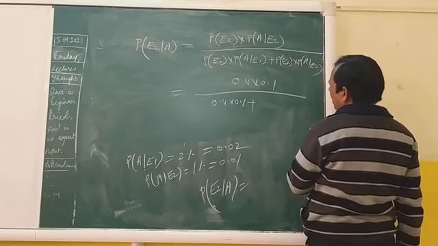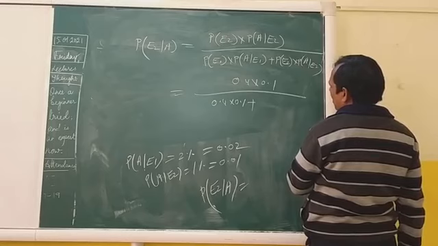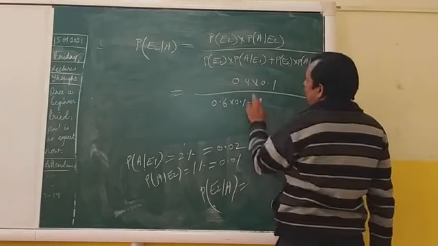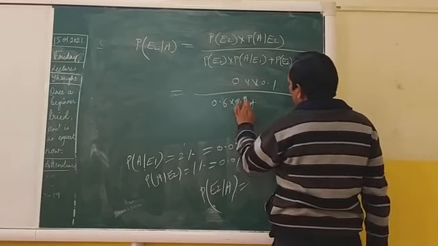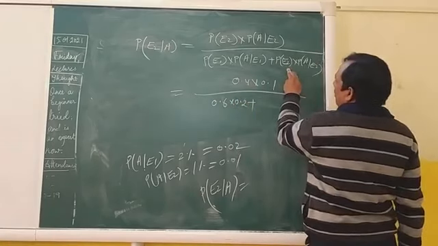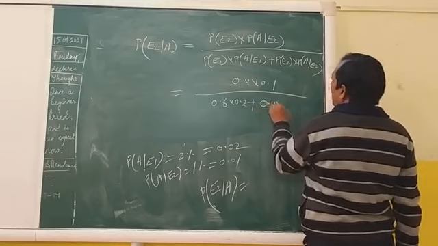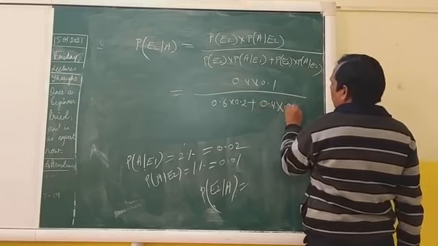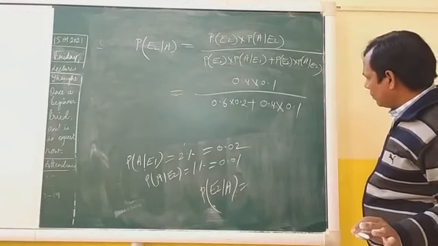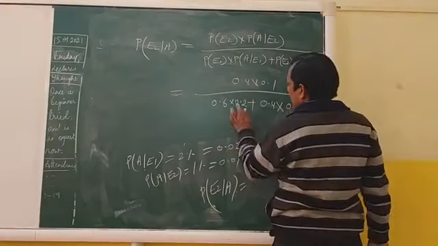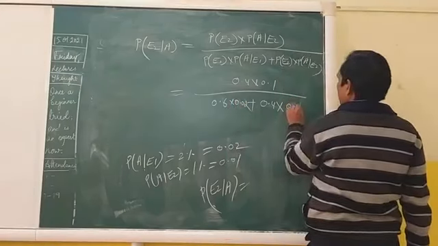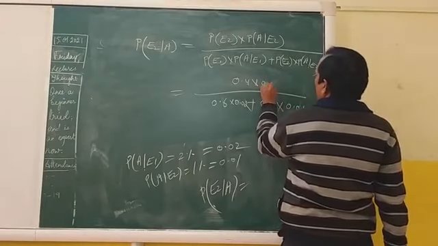So you have to write 0.4 into 0.01 plus P(E1), whose value is 0.6, into P(A/E1), which is 0.02. Nice. Now in the denominator again 0.4 into 0.01. Is it clear? Then 0.6 into 0.02.